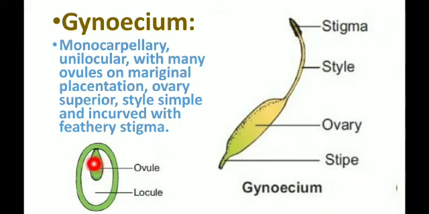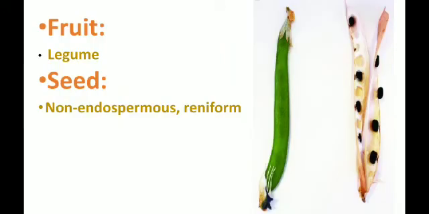This one is the internal structure. If you cut the ovary, only one locule is present, and the ovules are of the marginal placentation type. Okay, the next one is the fruit.